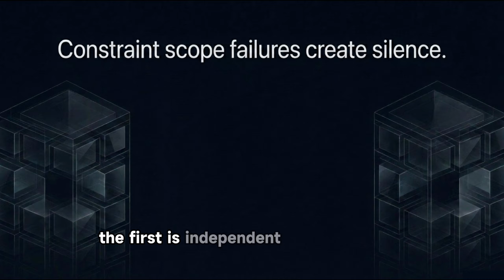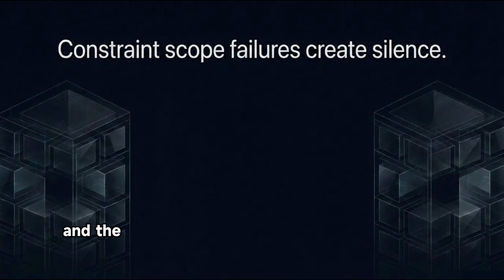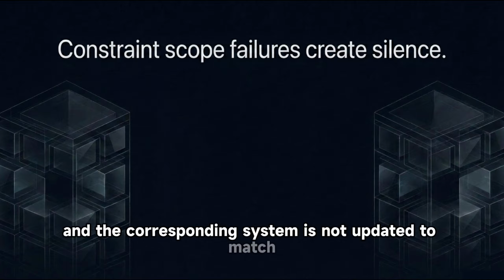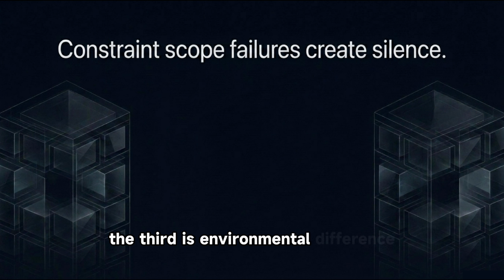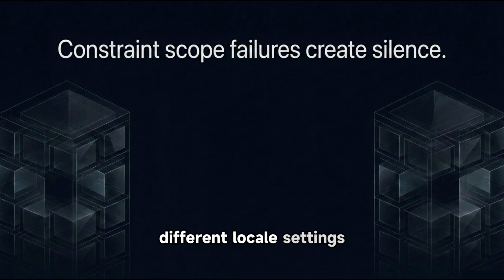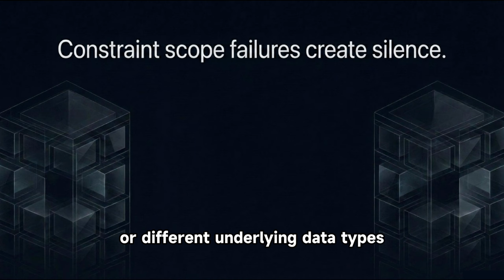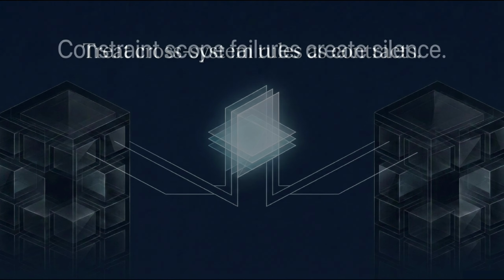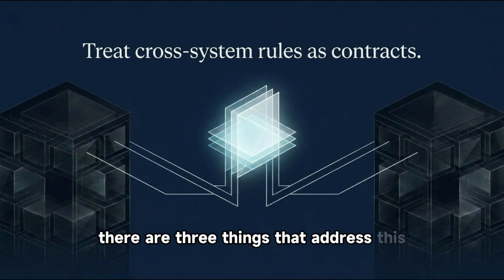The first is independent implementation. 2 teams write the same rule separately, and the implementations drift from each other over time as requirements change. The second is schema evolution. One system updates a constraint, and the corresponding system is not updated to match. The third is environmental difference. 2 systems enforce nominally the same rule, but using different libraries, different locale settings, or different underlying data types, so edge cases resolve differently. There are 3 things that address this.